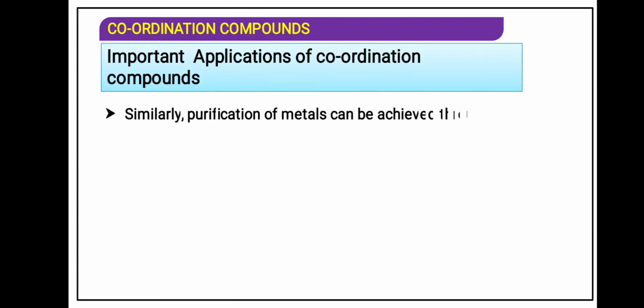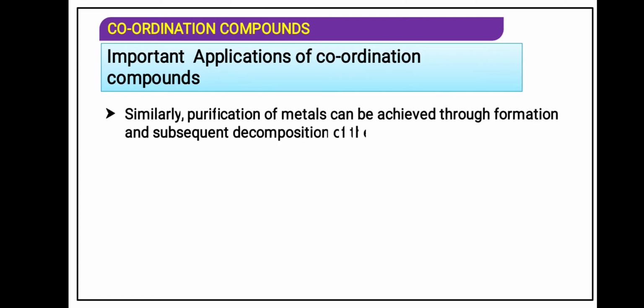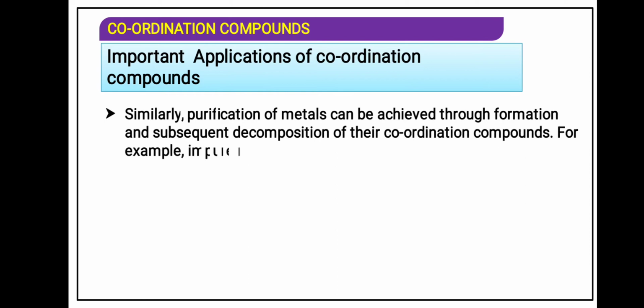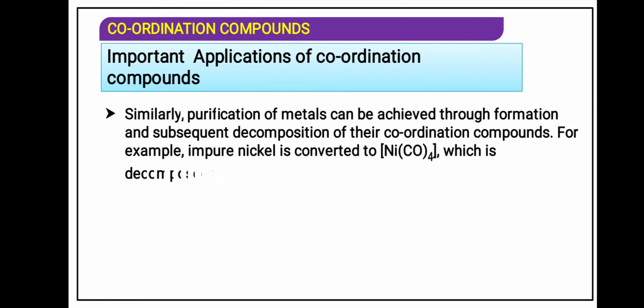Similarly, purification of metals can be achieved through formation and subsequent decomposition of their coordination compounds. For example, impure nickel is converted to nickel carbonyl, which is decomposed to yield pure nickel.